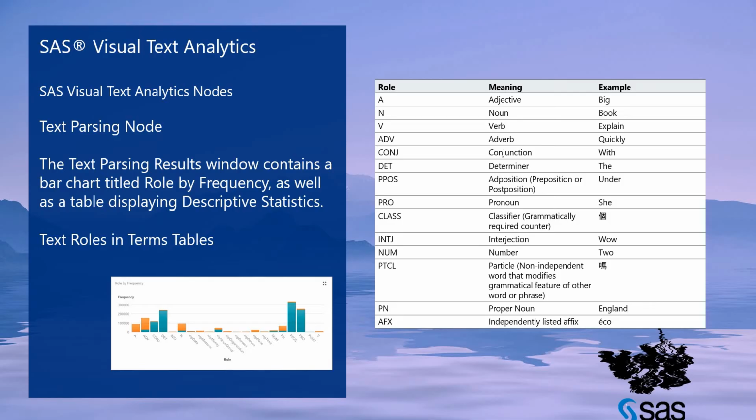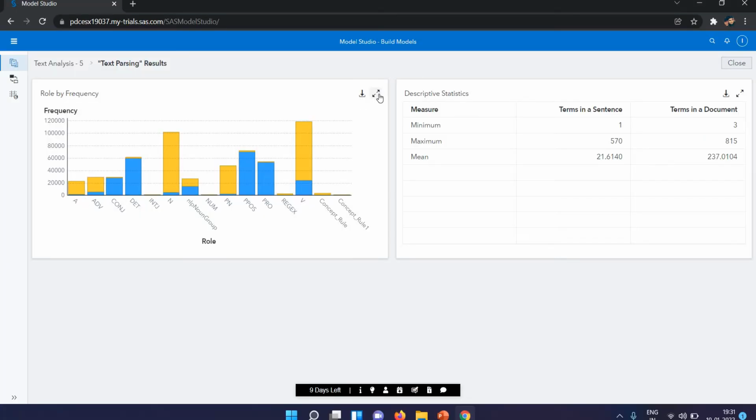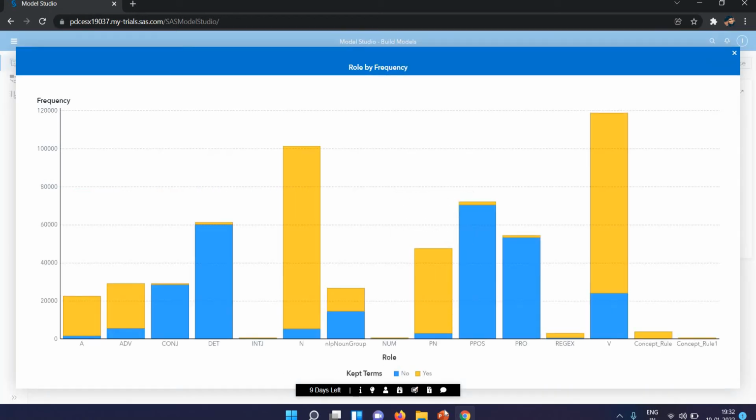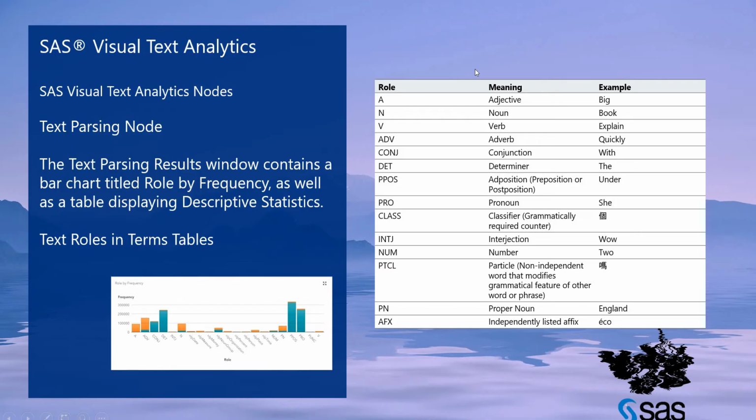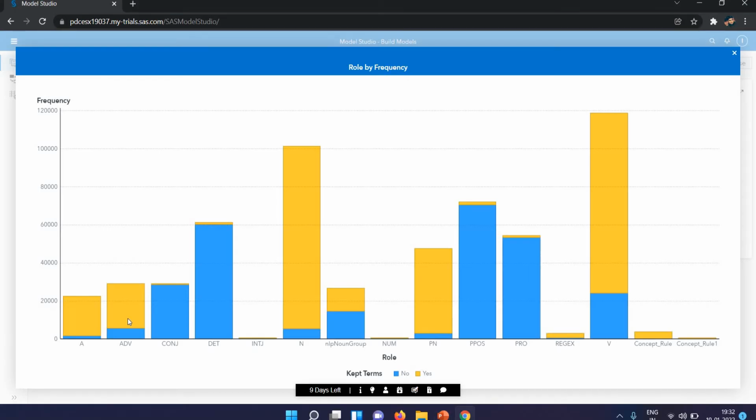We are discussing the role in the text parsing node. If I maximize this, it shows the kept terms, which is either no or yes. If we kept the terms, they are shown in the yellow part. If not, they are shown in the blue part. In the yes part, A is adjective, so adjective is all A. This is the role.